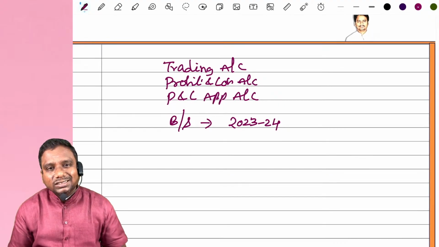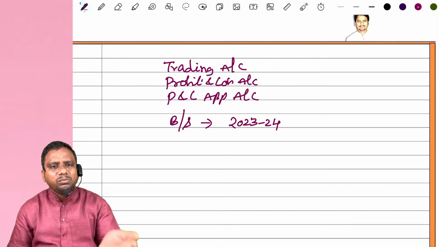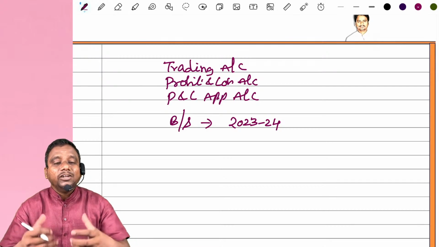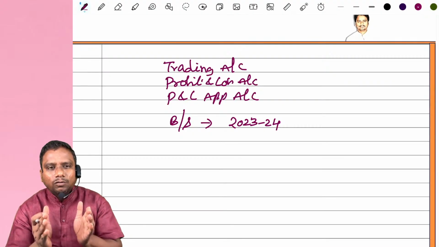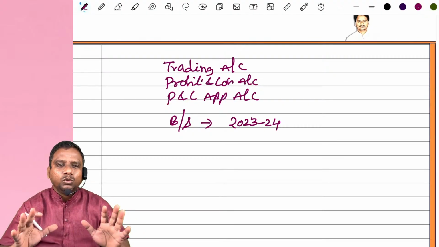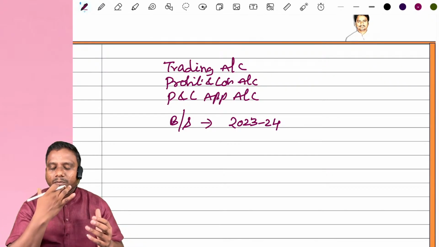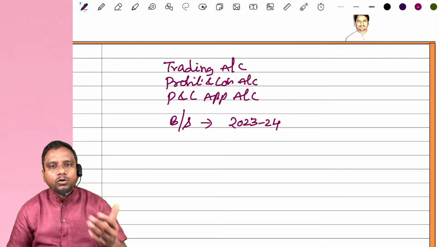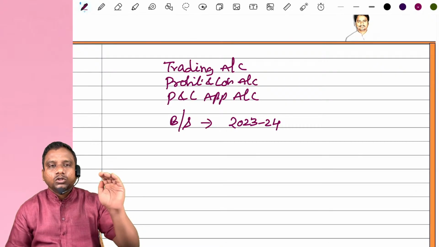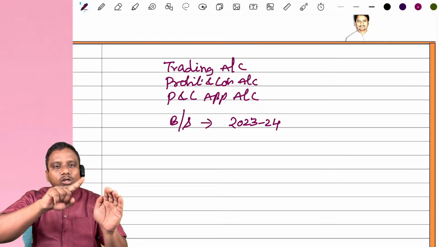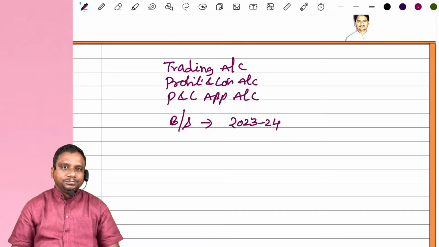Generally, on which date is the partner admitted? Generally, the partner may be admitted from the beginning of the new financial year. Why, sir? Anyway, at the end of the financial year, we complete all the books of accounts. We close the books of accounts and we prepare all the financial statements: trading account, profit and loss account, and balance sheet. Once the previous year's books of accounts are completed, a new partner enters the business from the new financial year.